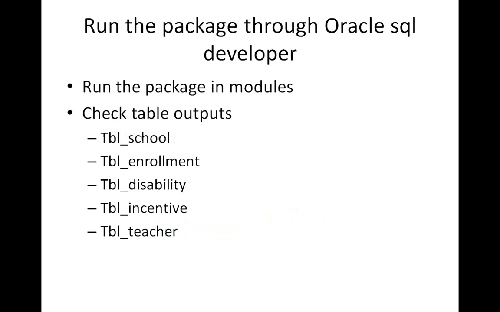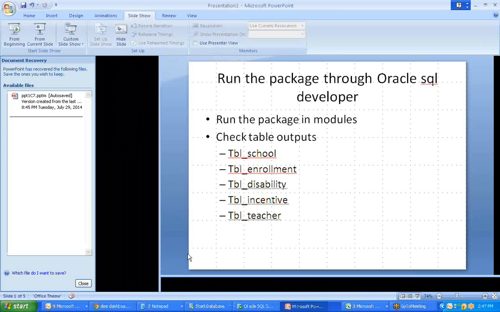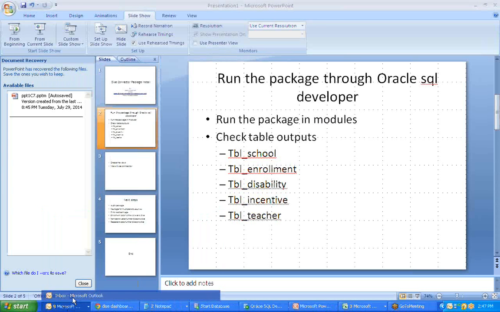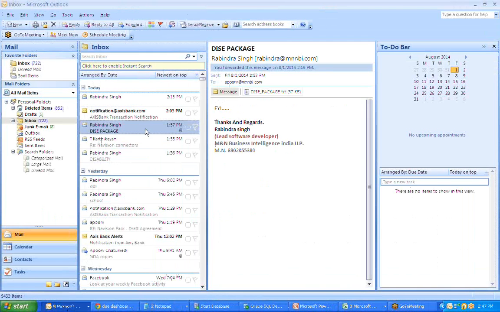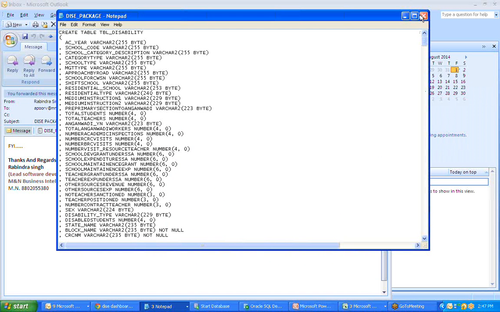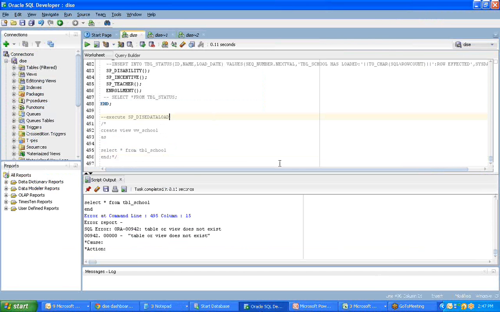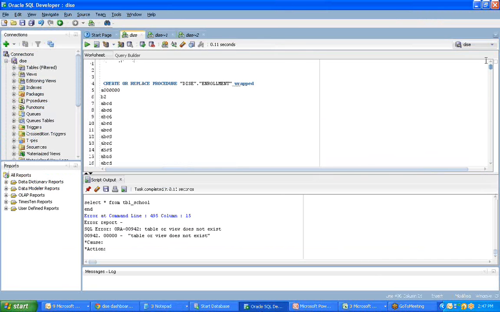Right. So first of all, you're going to run the package in the module. You will receive the package install in the form of this particular file. This is the package. What you do is simply copy it and then paste it onto your Oracle SQL Server.